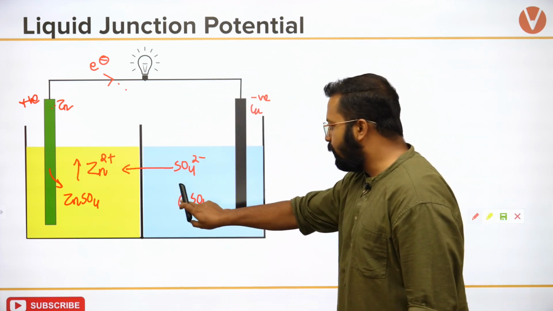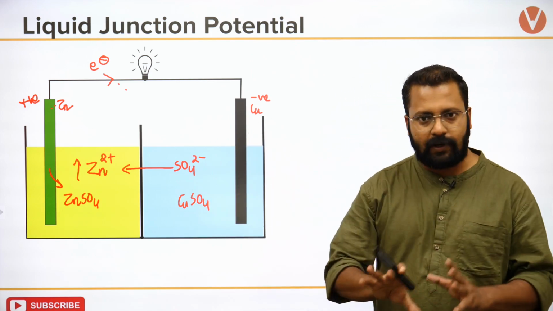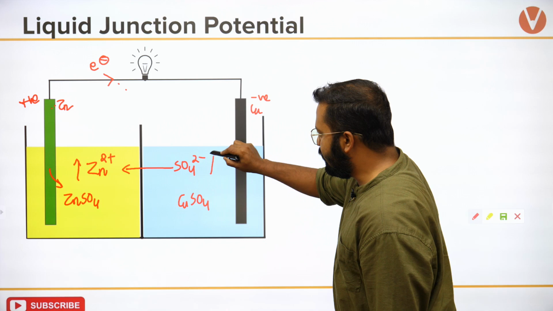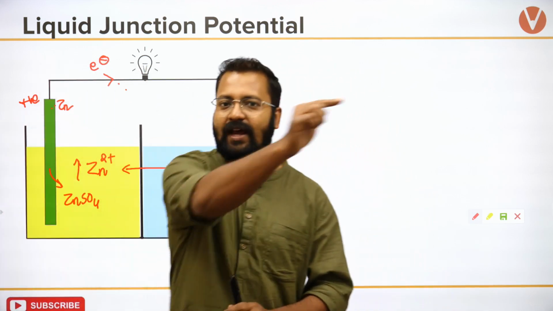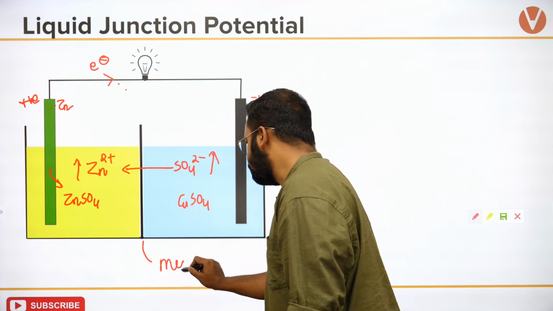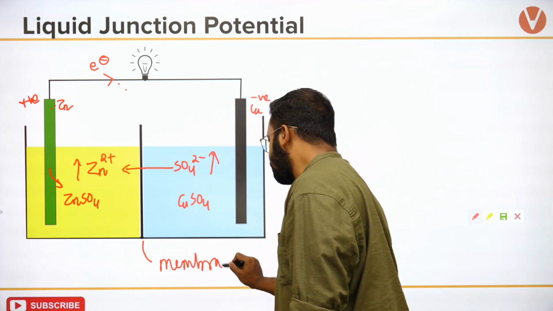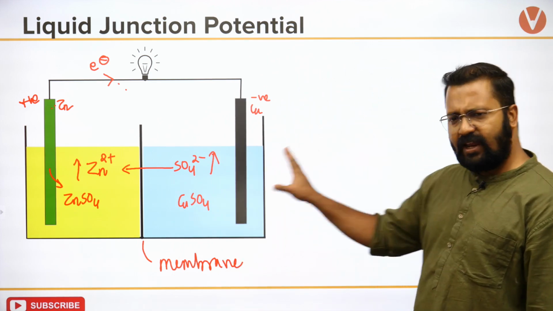Copper 2 plus ion is settling on the surface of copper. So there is an increase in the concentration of sulfate ion, and sulfate ion moves about this membrane. It is a very clear picture.